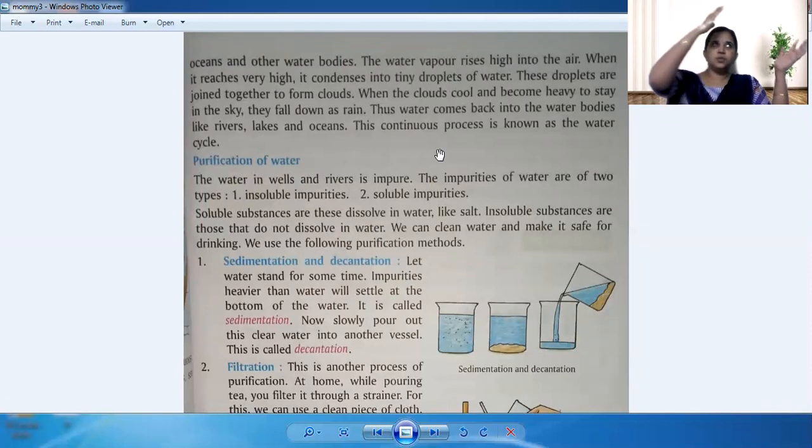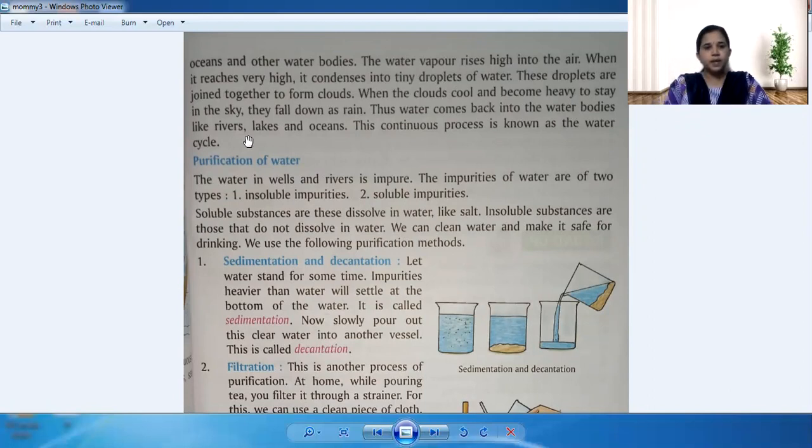So, daily, due to the excess heat of the sun, when the rays fall on the water bodies, the water gets evaporated. And after going up high, it becomes a cloud. When the clouds become very big, they can't bear the water vapor inside them. Then it falls down as rain. So this process is called the water cycle. How are we getting rains? Because of this water cycle only. This is a continuous process which keeps on going.